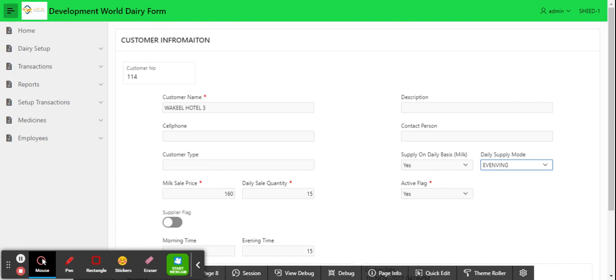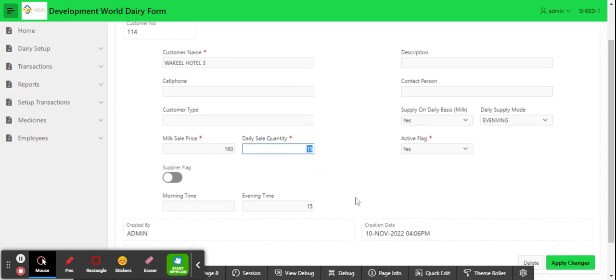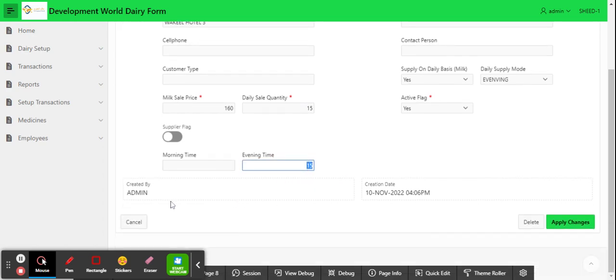There are three times we have. And what is the rate per liter we give the milk at, and approximately how many liters he purchases on a daily basis, and how much in the morning and how much in the evening we mention here.